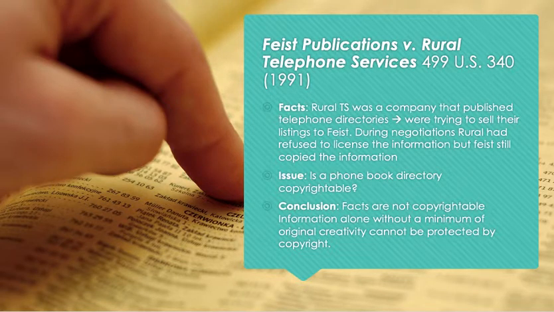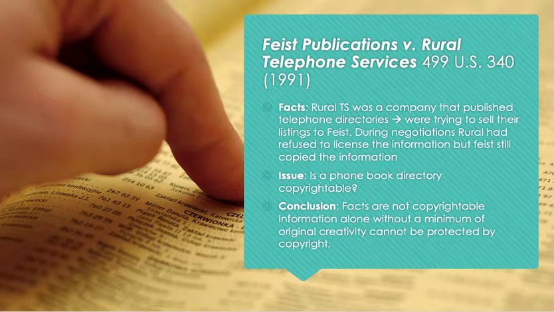Now the next case is Feist Publications versus Rural Telephone Services, and this is a US case. Again, here you will see that the US is also totally against this whole English standard of sweat of the brow. They're like, it's too little, it's too low a threshold. So that's what they say in this case as well. But it's quite a different case as opposed to the previous ones we studied.